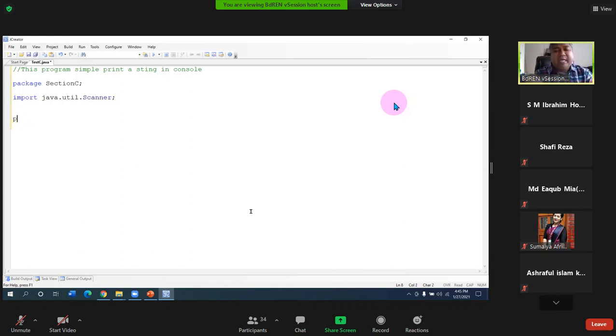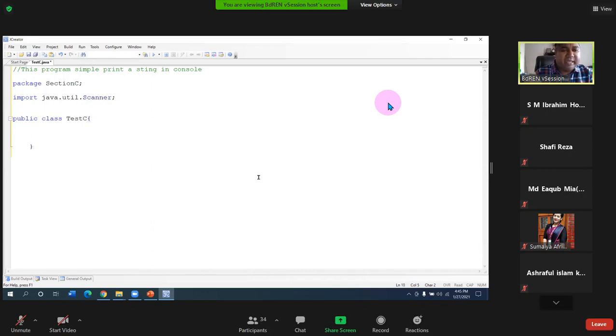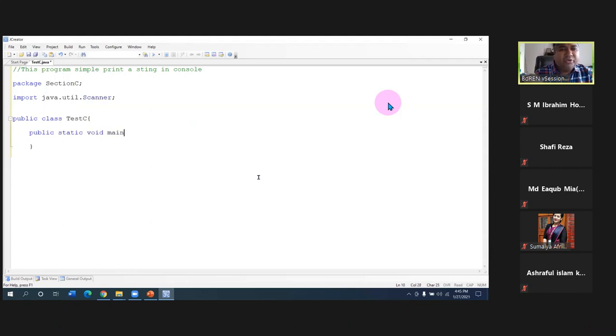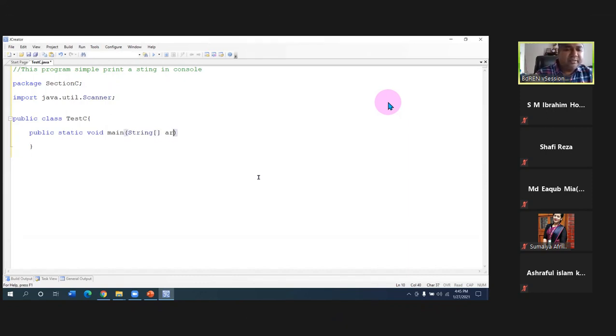Then we have our classes. So public class, this is our class. Our class name will be the same as the program name, because this program is a driver class, because it will contain the main function. That's why this is a driver class with the same name as our file name. Inside the class we write our main program, public static void main. We are passing a String array args as well, and then we have the method.